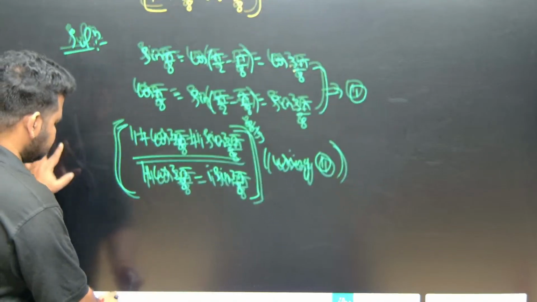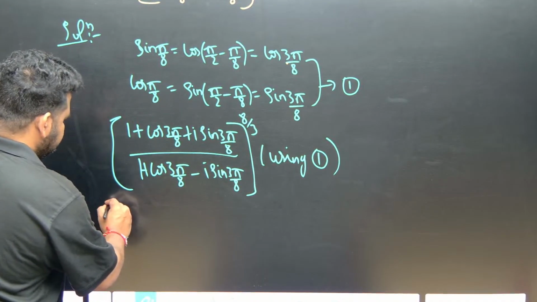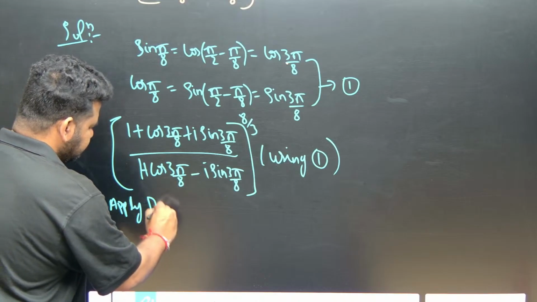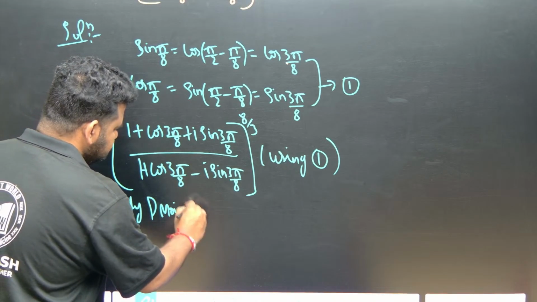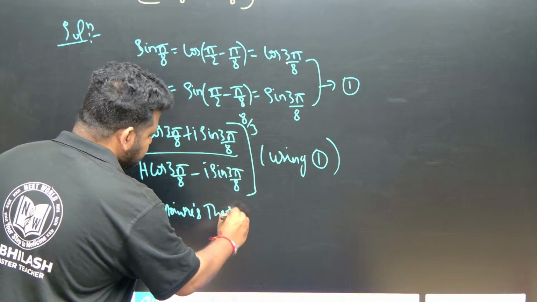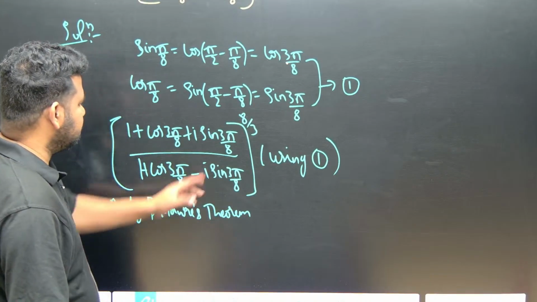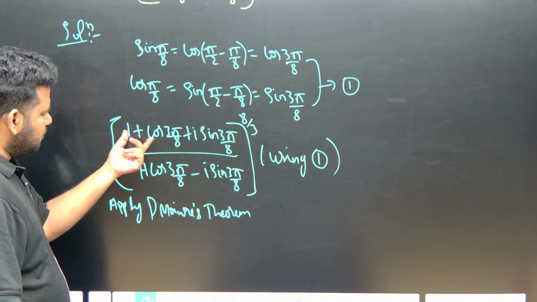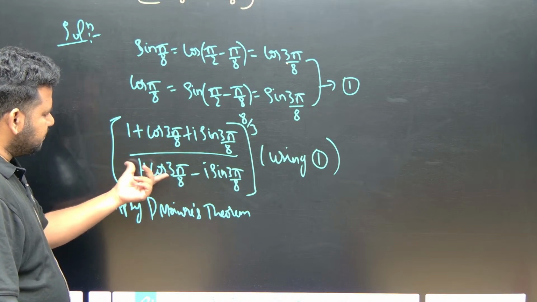So this will become what, friends? Apply De Moivre's theorem. What will happen by applying De Moivre's theorem? But before that, let us convert this cos into something. 1 plus cos theta is there here, and again here also 1 plus cos theta is there.